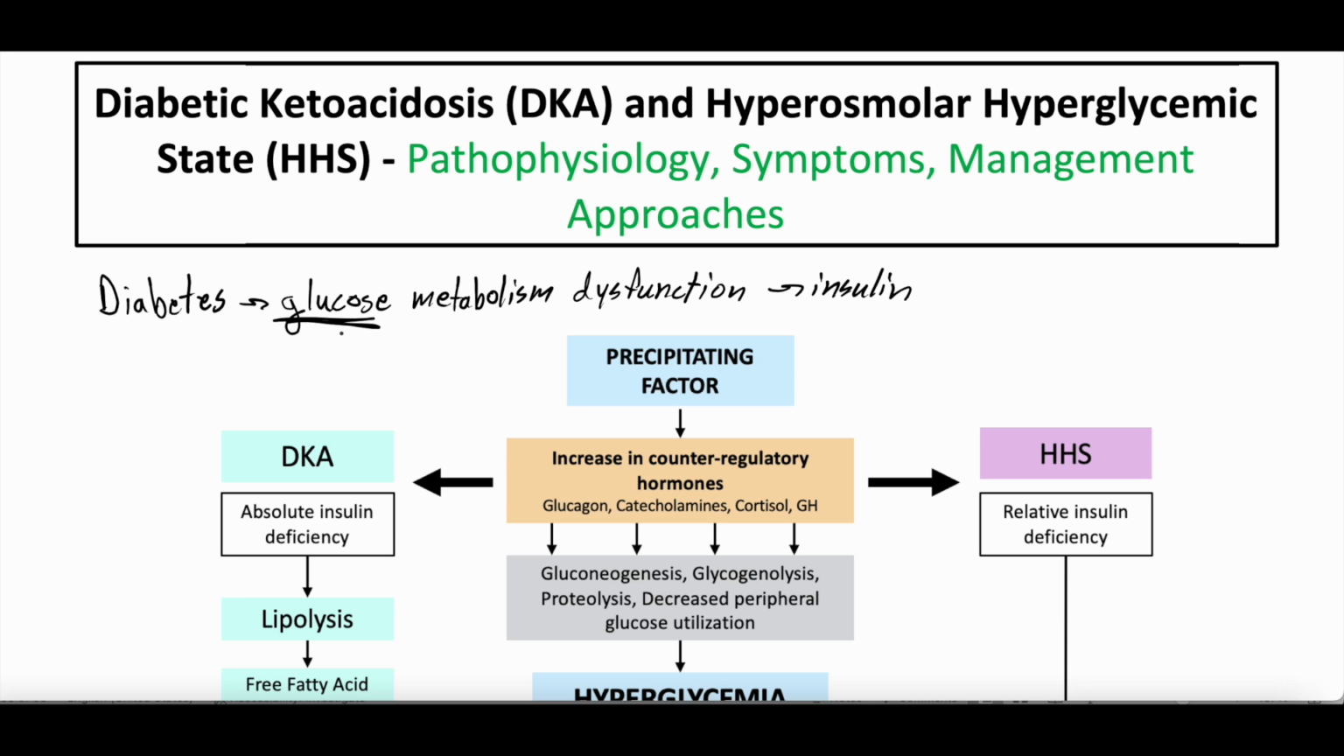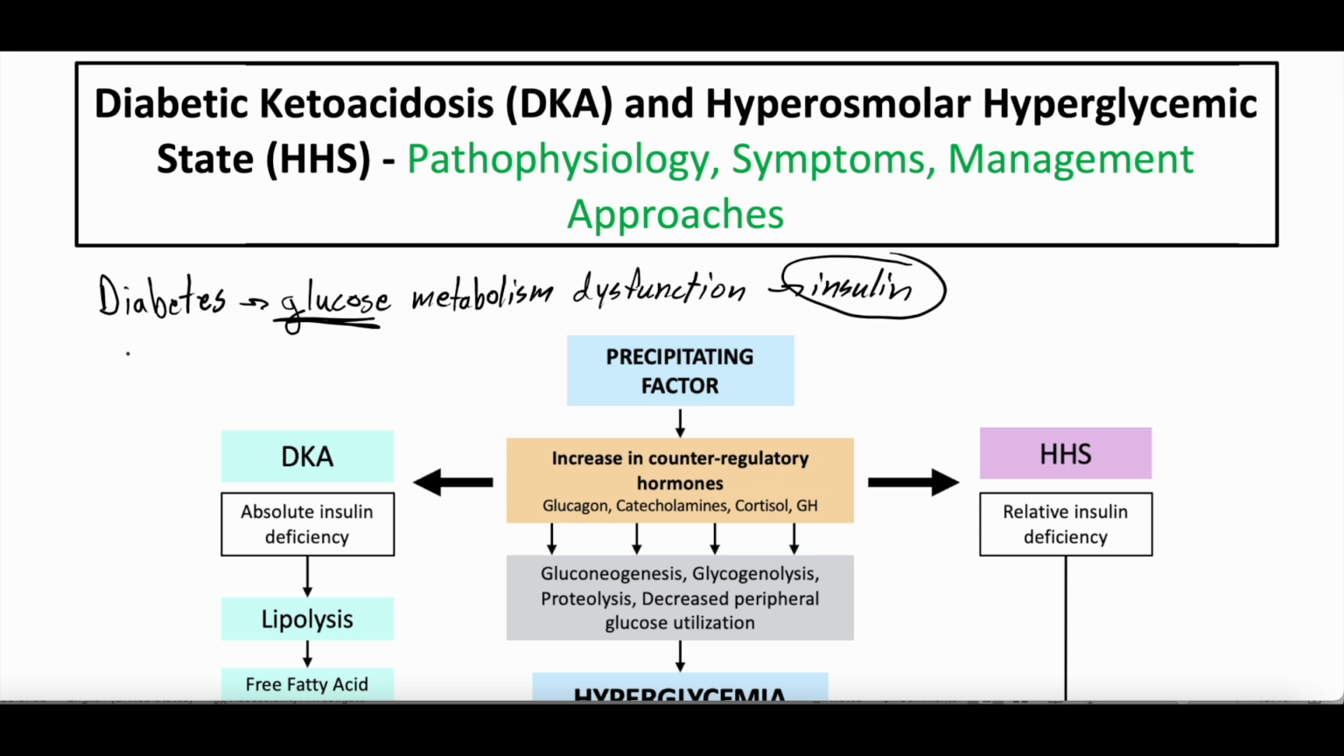And we need glucose metabolism to survive, to live. A large part of the energy our body produces is secondary to glucose metabolism. So without insulin, we can't metabolize glucose, and without glucose, we really can't produce the energy we need. And that's where diabetes comes in.